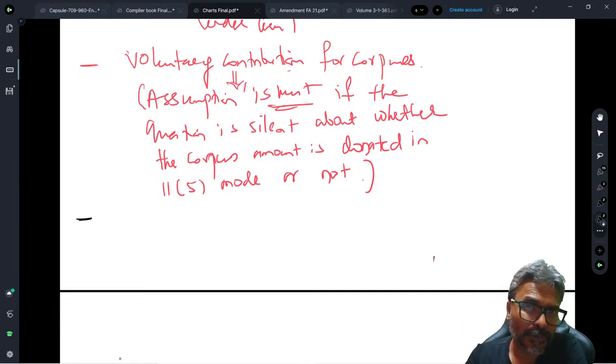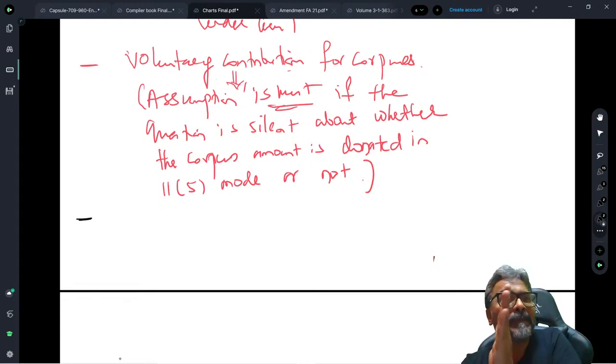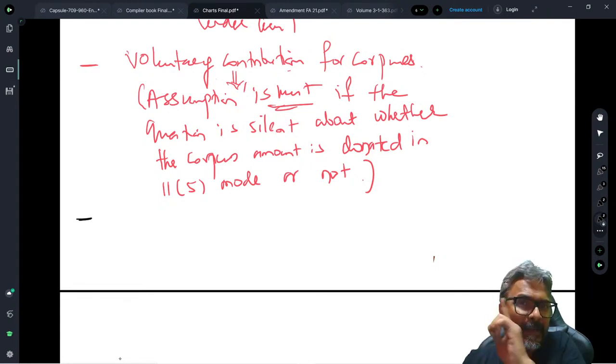Point number 2. Whether any application has been made, students, be careful now.